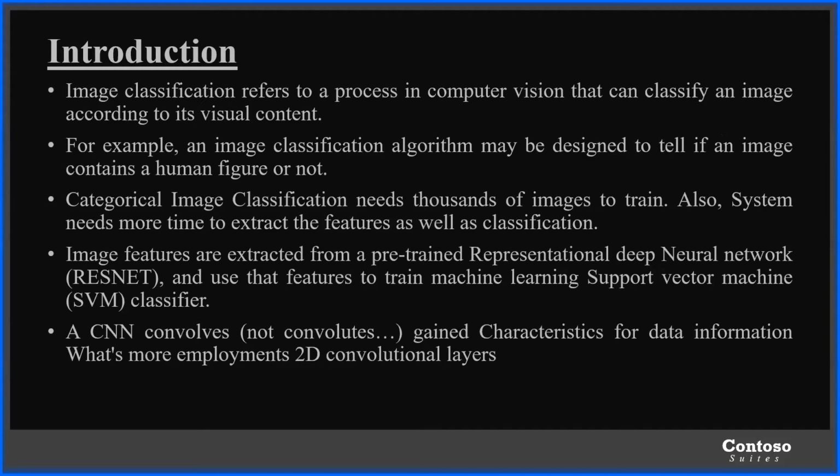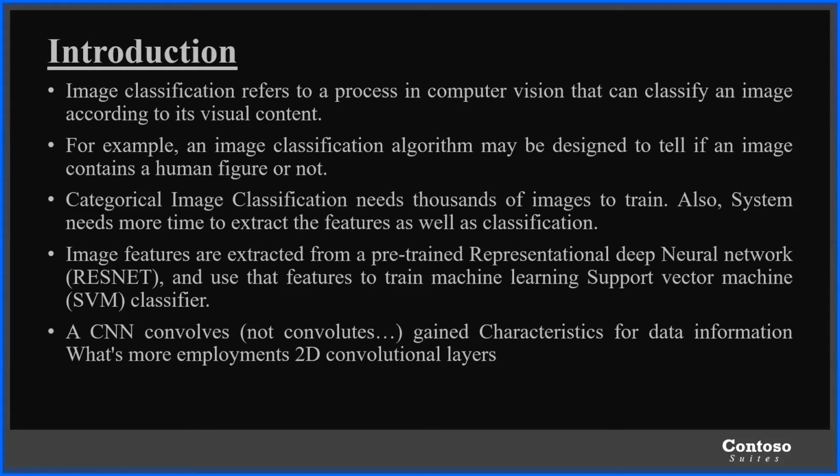What is image classification? Image classification refers to a process in computer vision that can classify an image according to visual content. That is, for example, if we are given any image and we have to recognize or categorize into humans and the objects, it is basically done by image classification.